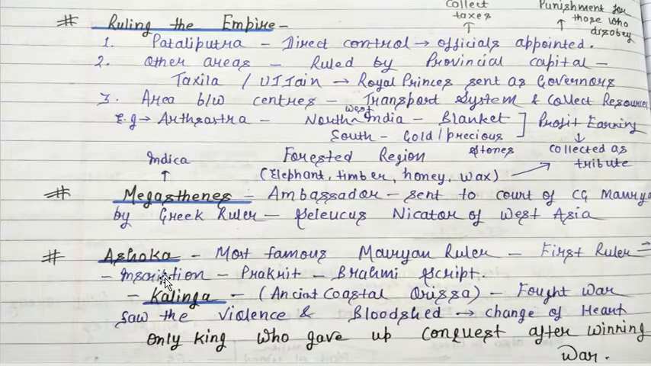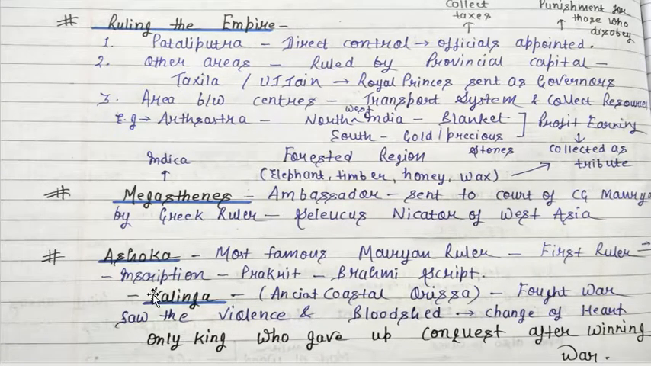And apart from that, Asok. So Asok, as the name of the chapter suggests, was a ruler who gave up war. So let's understand how he gave up war. Asok was the most famous Mauryan ruler. People may not have heard about Chandragupta Maurya, people may not have heard about Bindusar, but people must have heard about Asok. Okay, so he was the most famous Mauryan ruler, and he was the first ruler who took control over a greater region.